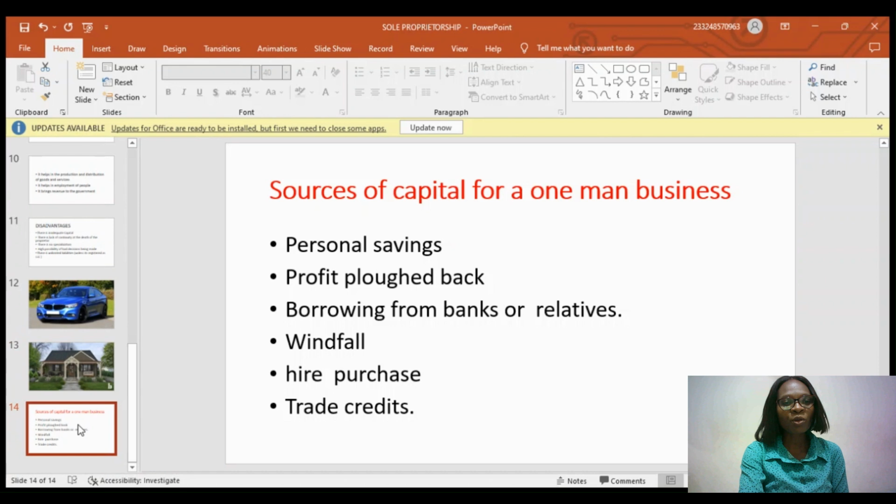So you'll be thinking, in this case, where do you get capital as a sole proprietor? Where can you raise capital? There are so many options, but let's see a few of them. You can get capital through your own personal savings. You can decide to save something for yourself, and once you save, that savings can become capital for you.